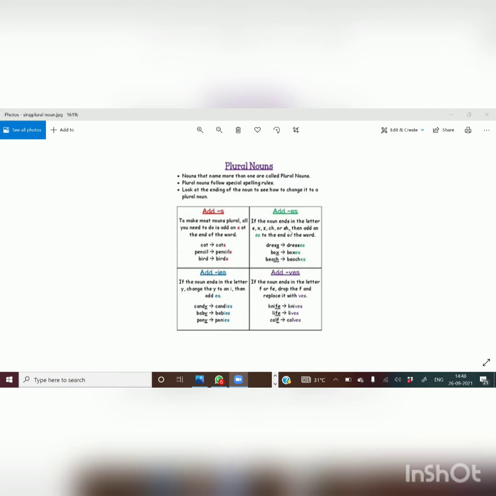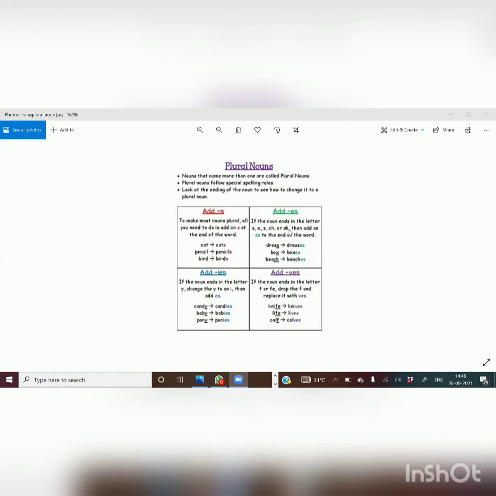If they end with these letters, then we should add es. Dress, dresses; box, boxes; dish, dishes; beach, beaches; brush, brushes.